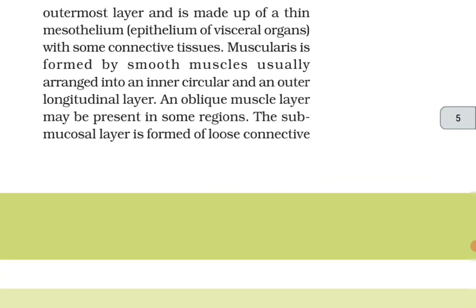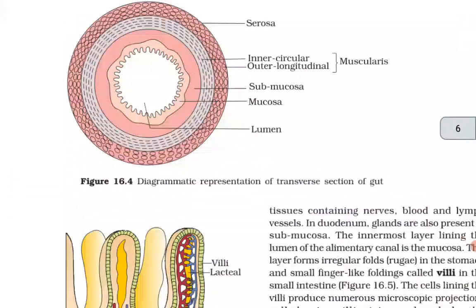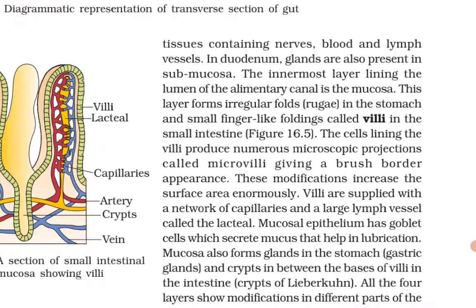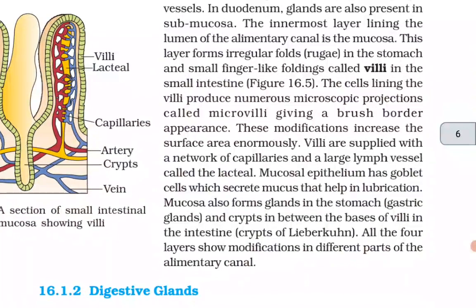The submucosal layer is formed of loose connective tissues containing nerves, blood and lymph vessels. In the duodenum, glands are also present in the submucosa. The innermost layer lining the lumen of the alimentary canal is the mucosa. This layer forms irregular folds, rugae, in the stomach and small finger-like foldings called villi in the small intestine. The cells lining the villi produce numerous microscopic projections called microvilli, giving a brush border appearance. These modifications increase the surface area enormously.